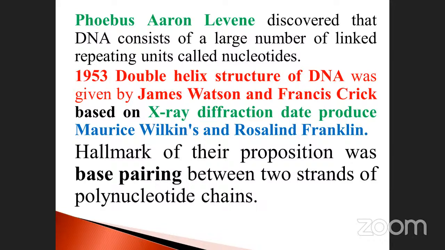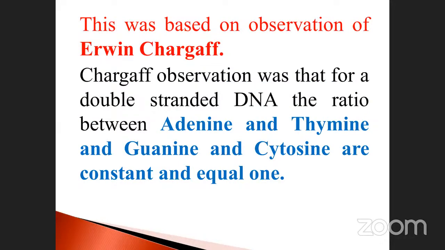1953 is a very, very important year. The double helical structure of DNA by Watson and Francis Crick, based on the X-ray diffraction of Maurice Wilkins and Rosalind Franklin. What is the main hallmark of this? Base pairing is very, very important. It was also observed by Erwin Chargaff. What are Erwin Chargaff's rules? One purine molecule combines with a pyrimidine. So adenine and thymine, guanine and cytosine.